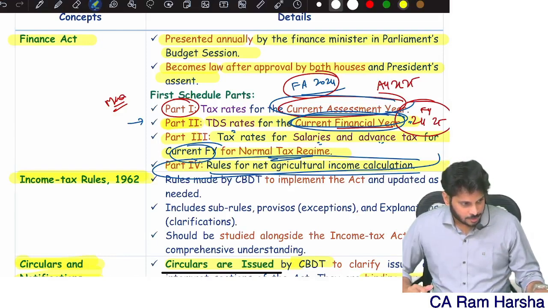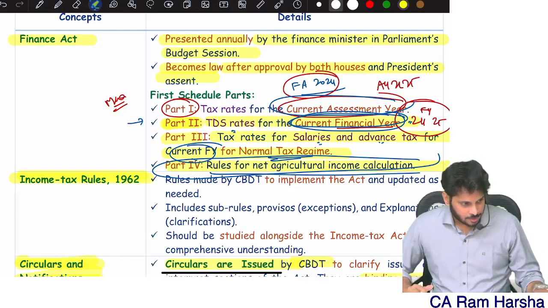Are you clear? Some students don't apply the balancing figure. They take PGBP, business income, how much? They will take it here. House property income, how much? They will bring it here. Never do that. Normal income is always, generally, a balancing figure. Are you getting it? That's it.